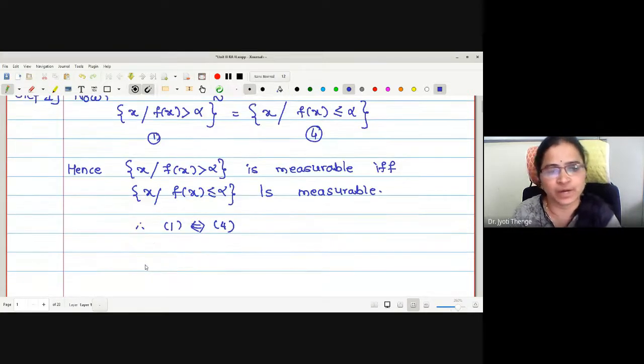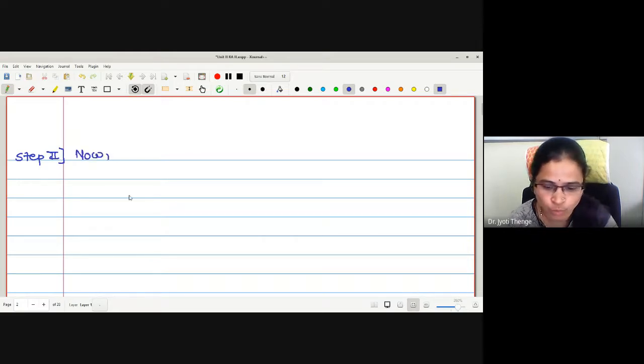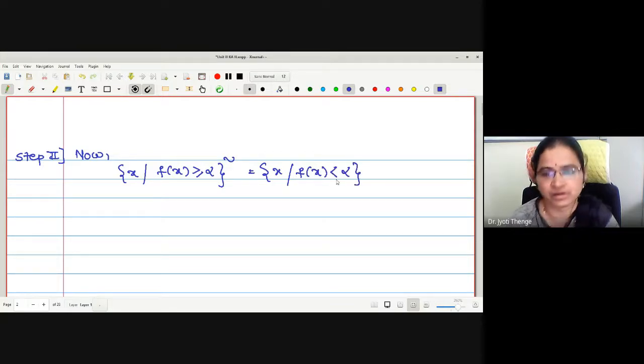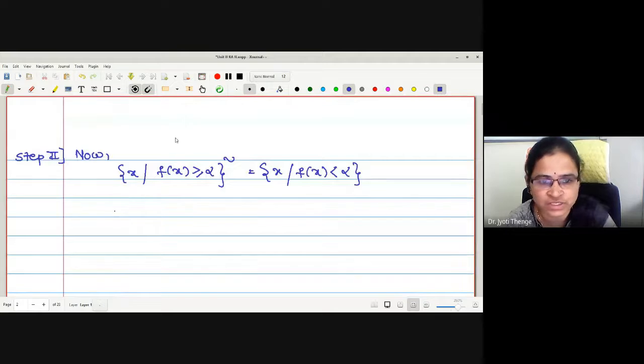1 implies and implied by 4. Same thing we will do for 2 and 3. In step 2 I will write, step 2. Again, now, what is the set in 2? Collection of all x such that f of x is greater or equal to alpha. Its complement will be the collection of all x such that f of x is strictly less than alpha. Now, these two are complements of one another. Therefore, I will just write the same kind of statement. This is actually the set involved in 2. This is actually the set involved in 3.